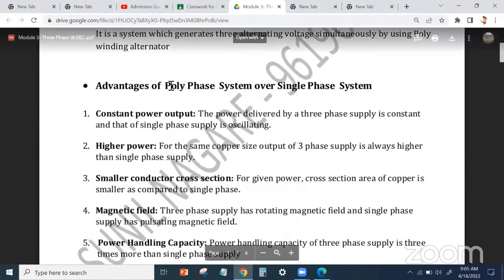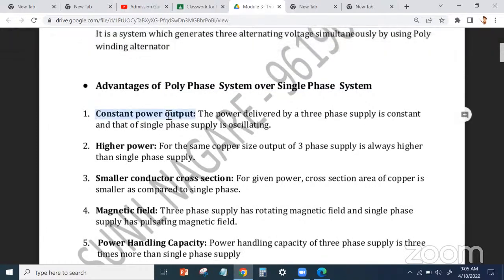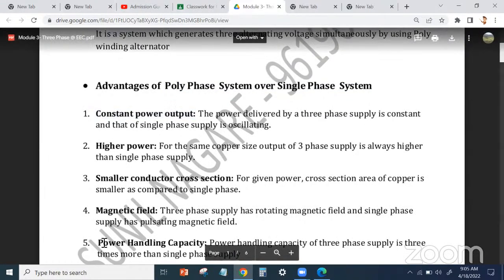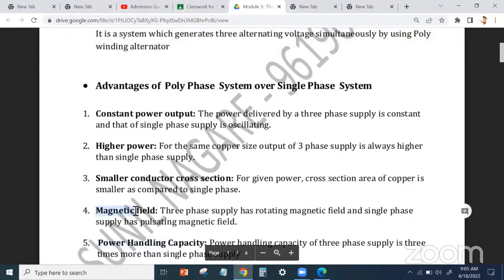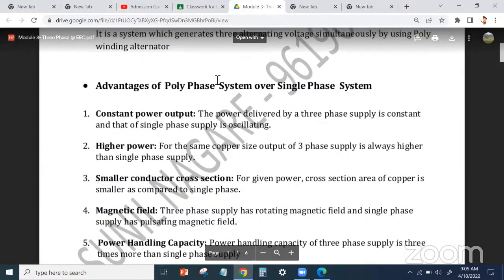We saw what the advantages of the polyphase system over single phase are. Poly means it will generate more as compared to single. Its power is constant, high power, power handling capacity is the highest, the magnetic field generated is a bit more, and the conductor cross section is small. These are the 5 advantages of the polyphase system over single phase. If the exam asks what the advantages of the three phase system over single phase are, you need to write the same answer. Whether the question is about polyphase or three phase, you get the same answer.